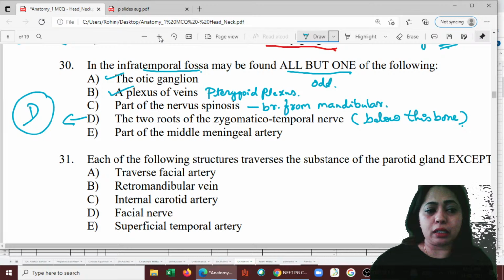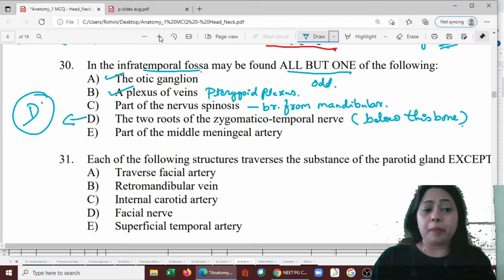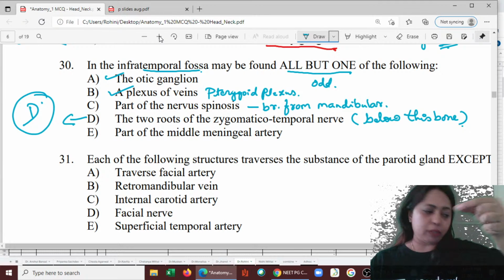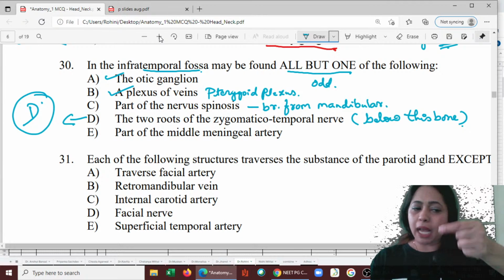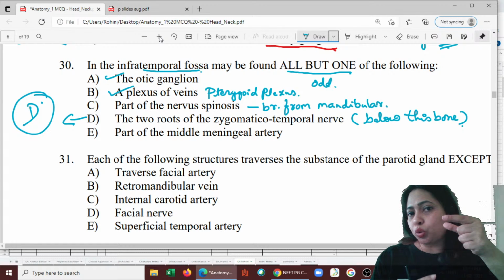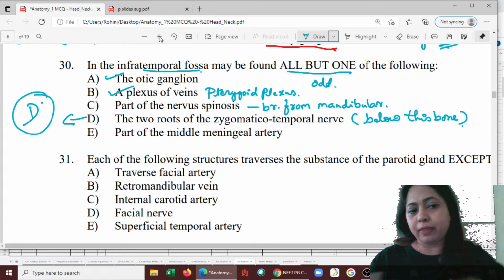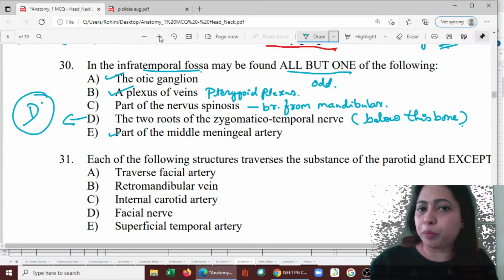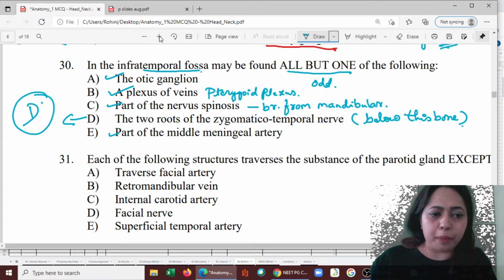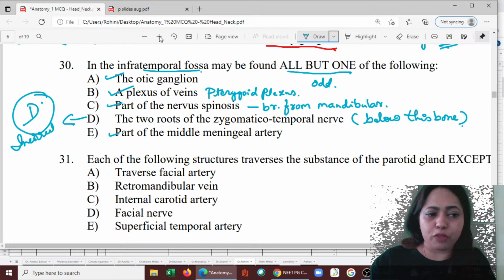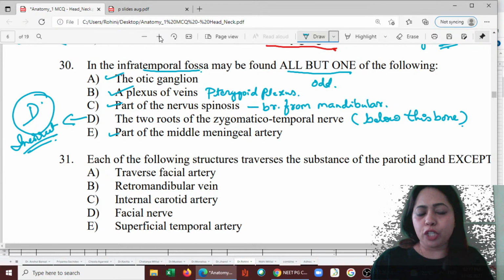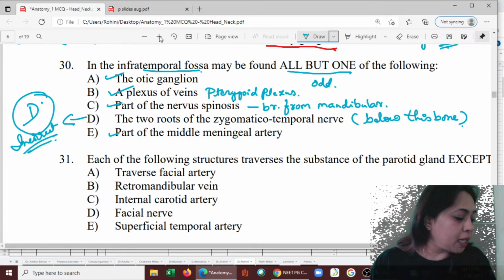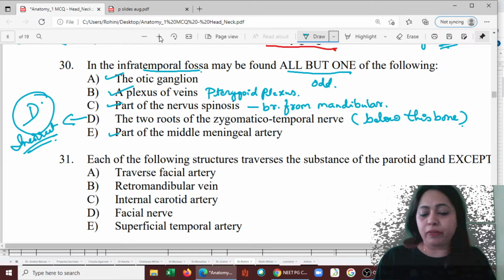But let's check the E also to confirm it. Part of the middle meningeal artery. So there is this auriculotemporal nerve that forms a nice loop, and the middle meningeal artery passes through the loop, and that's why it is also part of the infratemporal fossa. So all these are part except for D, which is the incorrect one. We have to opt that out. So that is not a part of infratemporal fossa.